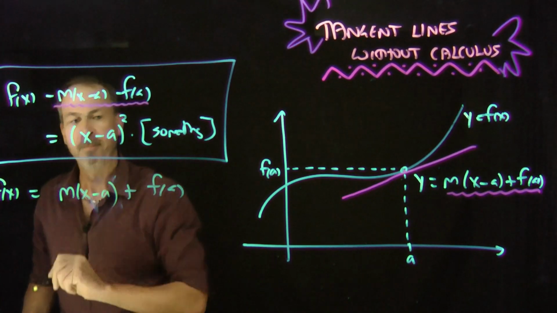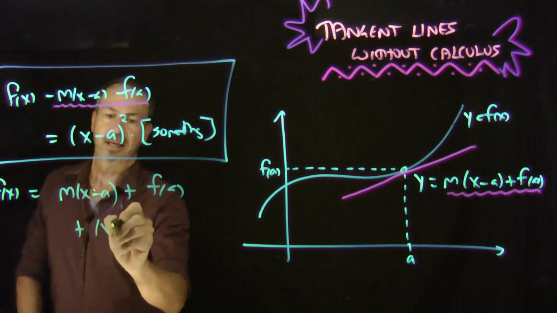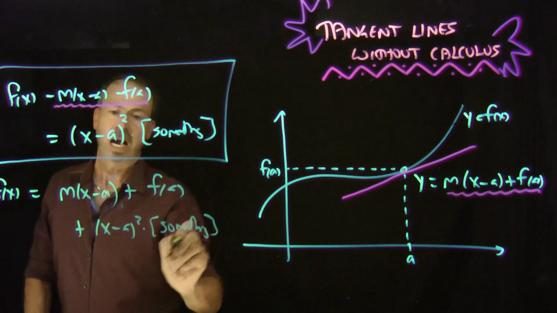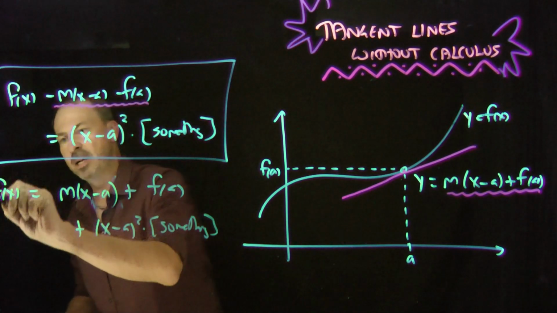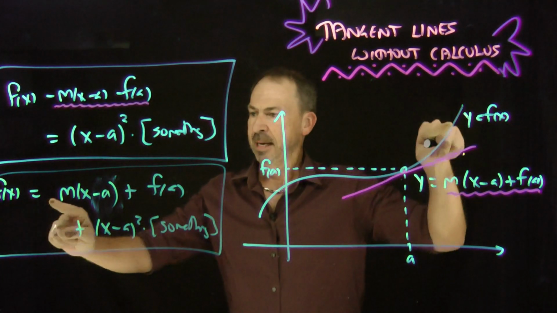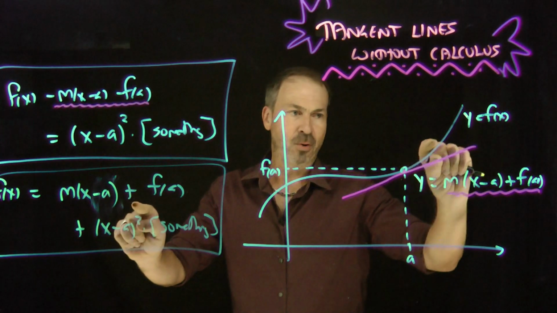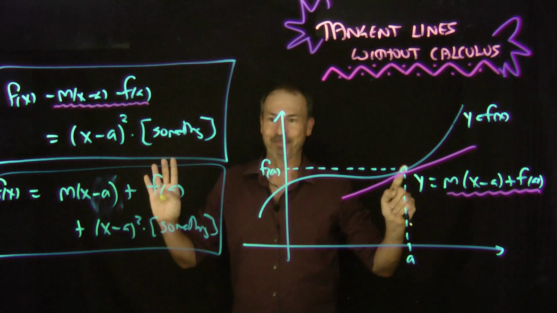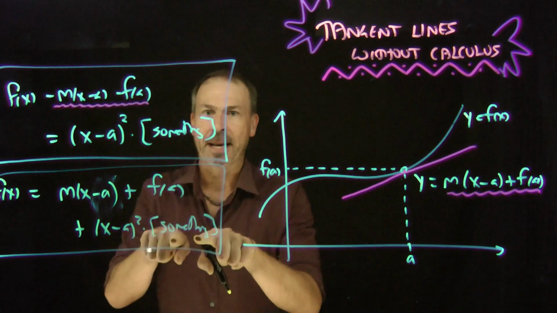X minus a plus x minus a squared times something. All right, so let's think about this. I've really got this equation that my function is my line plus a bit more, it looks like, except I'll be very careful about signs here. So let's think about what this something could be.